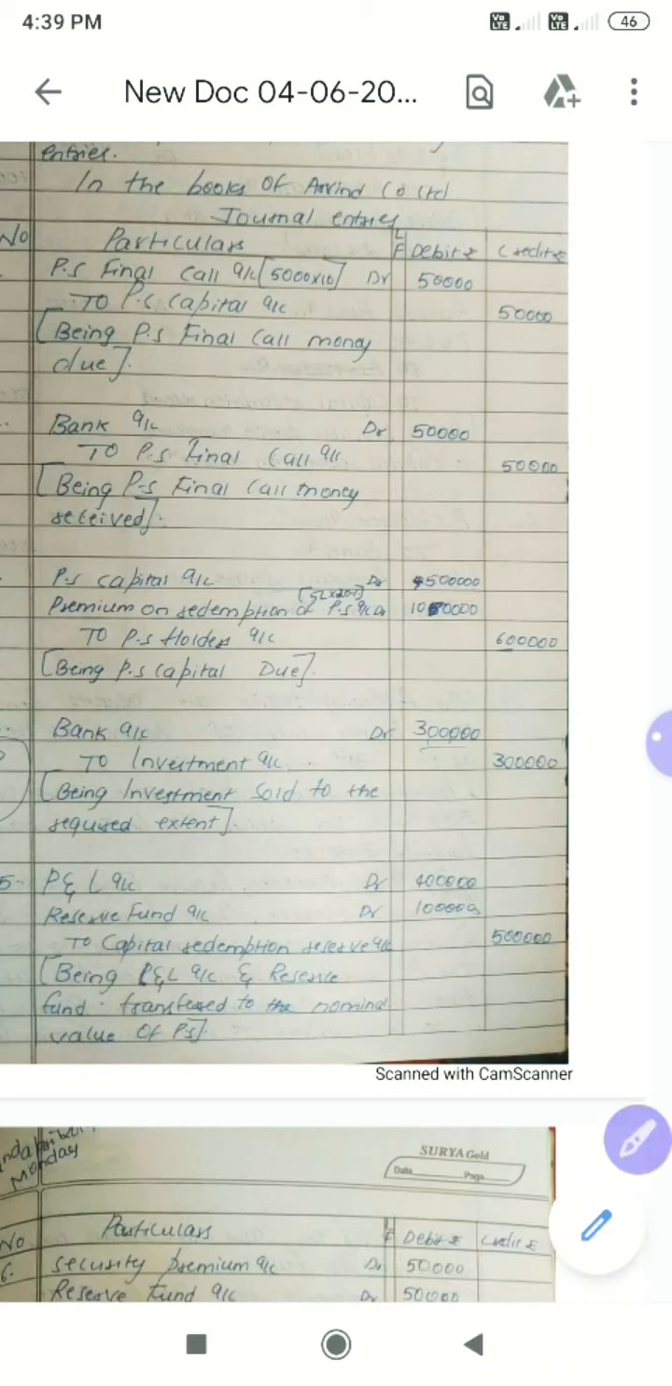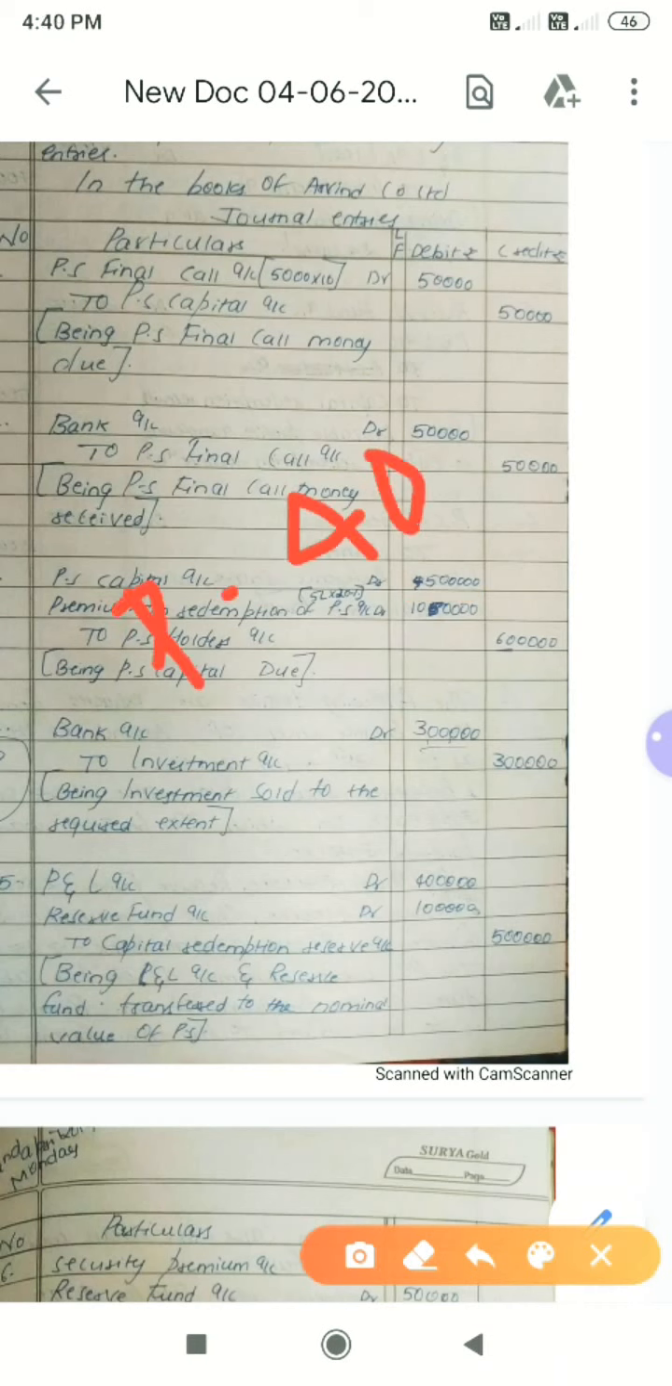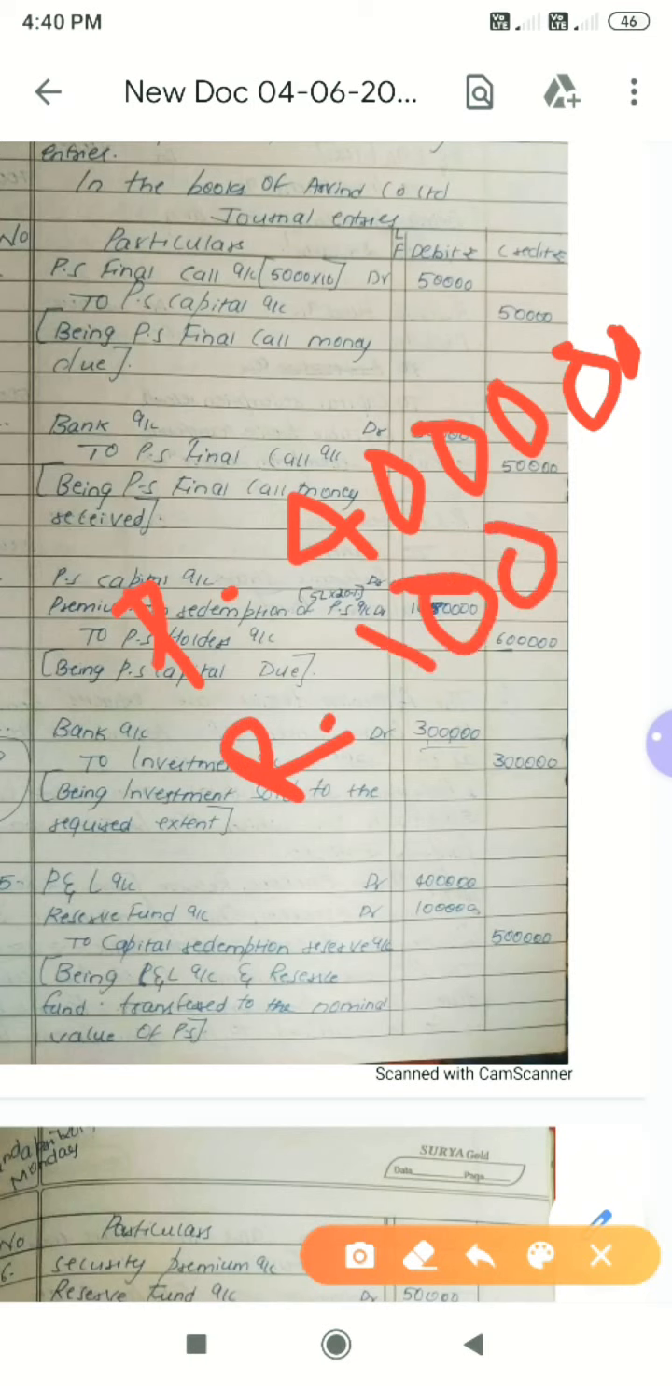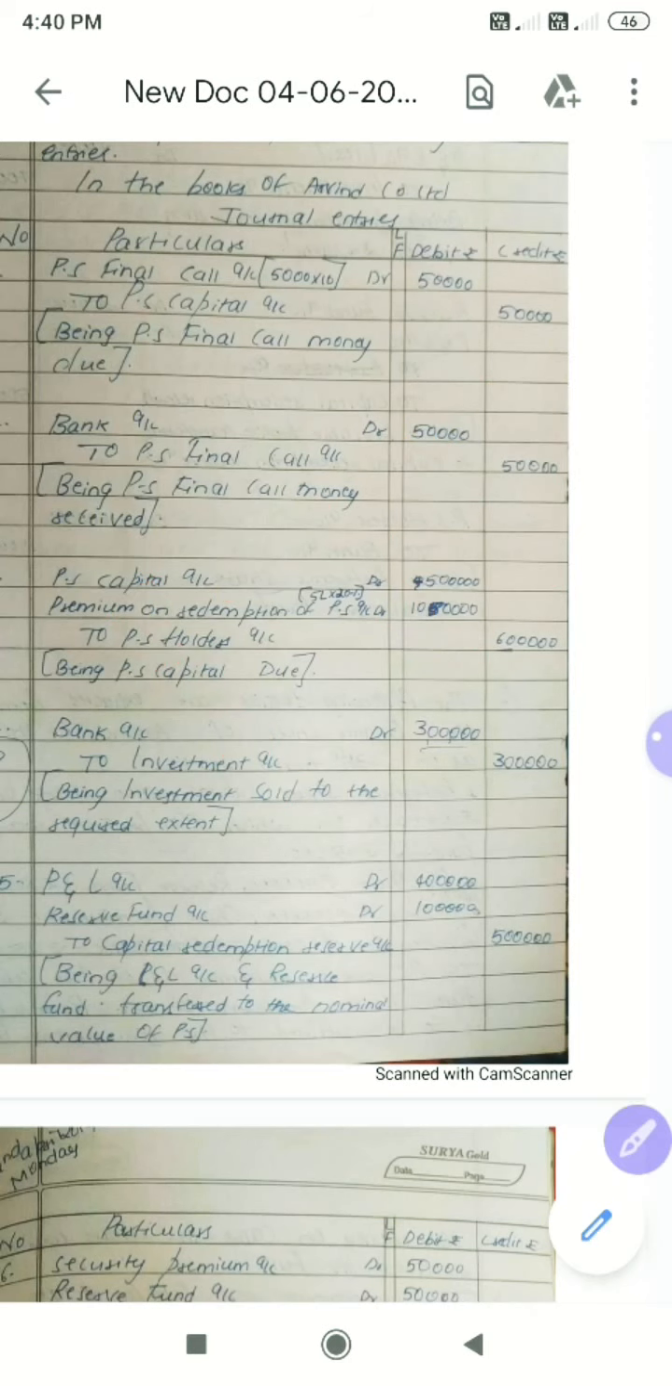To pay 5 lakh, already we have P&L account. How much do we have? 4 lakh we have. P&L account 4 lakh we have, and reserve fund I have already utilized how much? Reserve fund already I have utilized 50,000. So now to pay 5 lakh, P&L account we have 4 lakh, and next we can utilize reserve fund 1 lakh. This nominal capital should be transferred to the CRR account. So here, P&L account 4 lakh, reserve fund 1 lakh. Total 5 lakh will be transferred.